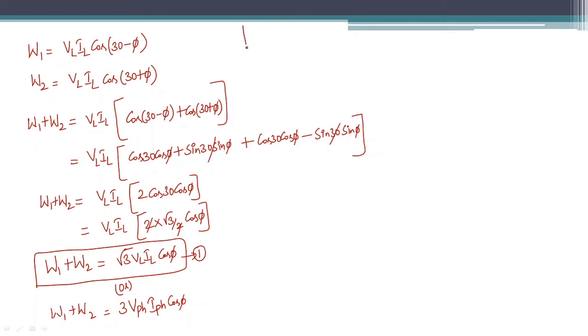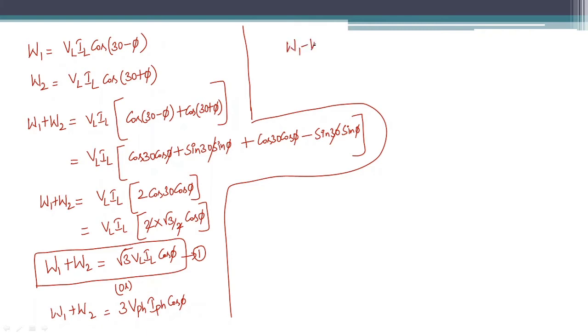Now let us see what happens when we subtract the two wattmeter readings. When we subtract W2 from W1, so W1 minus W2, what is the value which we will get? Now it is again VL IL times cos of 30 minus phi minus cos of 30 plus phi.